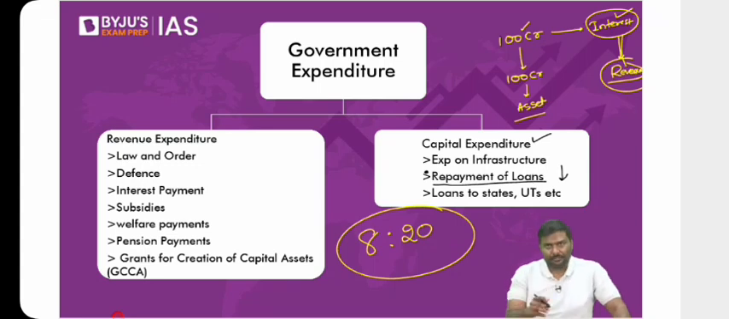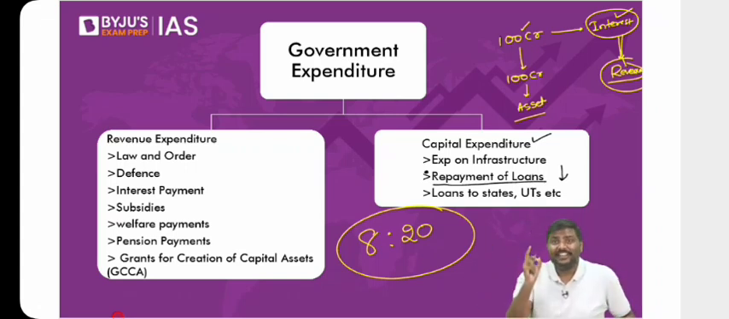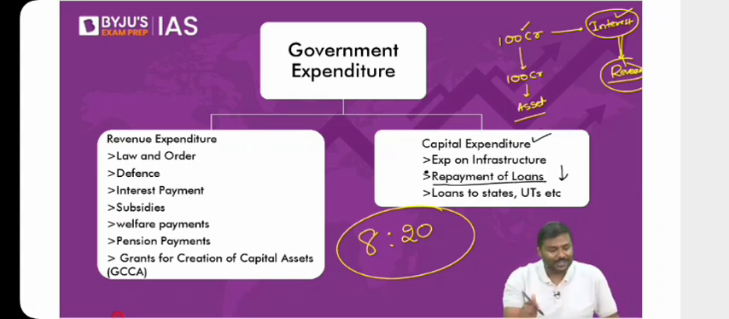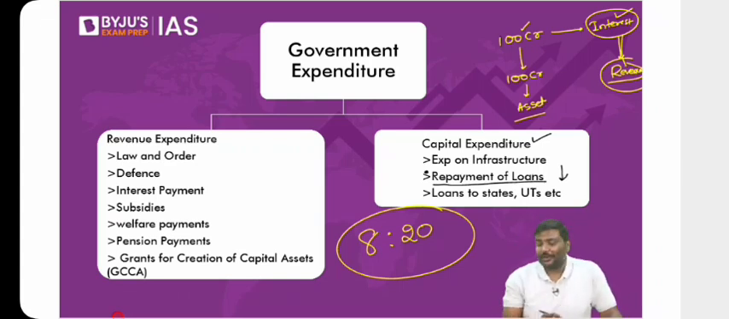For example, in the coming financial year, the Government of India has targeted or estimated borrowings of 17 lakh crore rupees. Not a small amount. How much is your expenditure? How much is your total income? 45 lakh crore rupees. But out of that, 17 lakh crore is your borrowing. That's a very, very high amount.